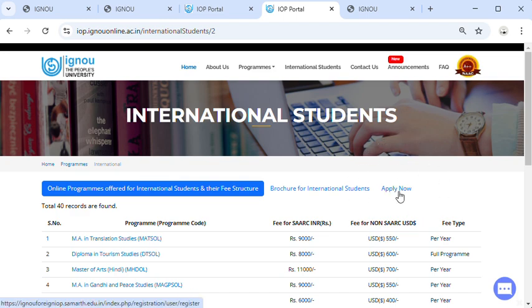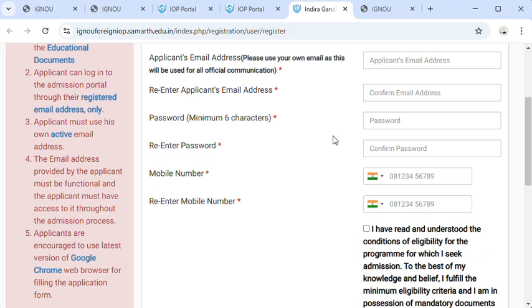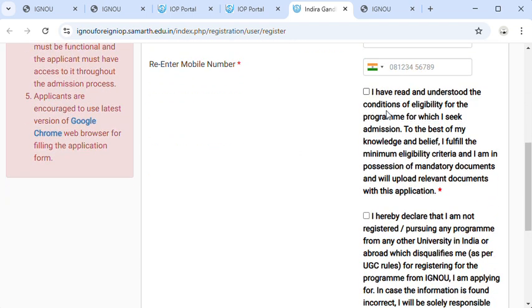How can you apply? You can click on this. First of all, registration: your specific username, your complete name, your current communication email ID. All relevant information IGNOU provides to these email IDs. Create a password of a minimum of 6 characters. Repeat. Indian mobile number, re-enter Indian mobile number, declaration: I have read and understood all the eligibilities of the program, and all relevant documents